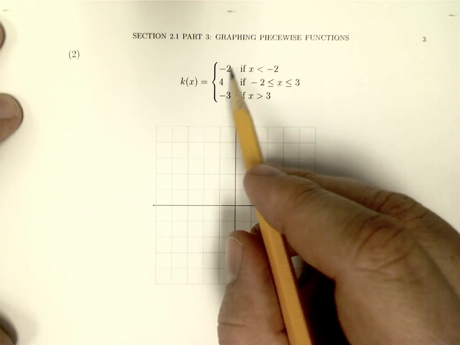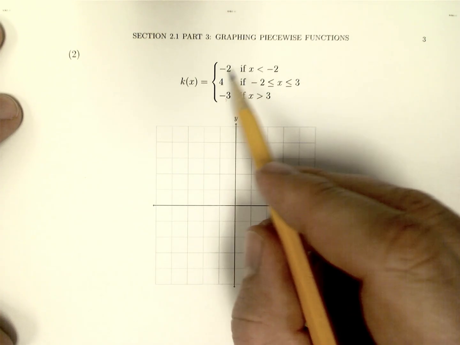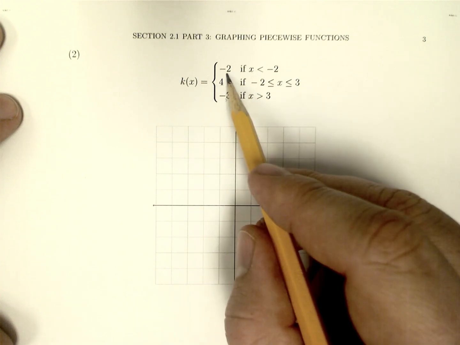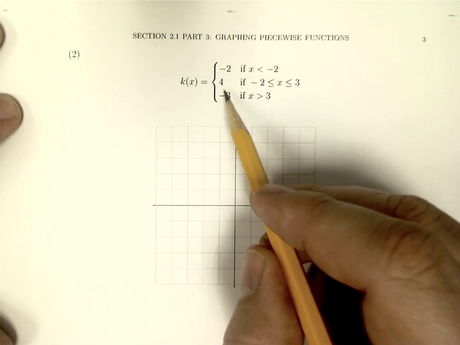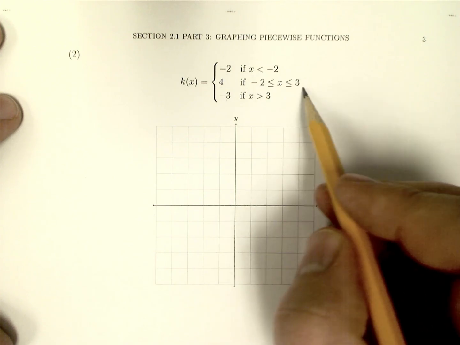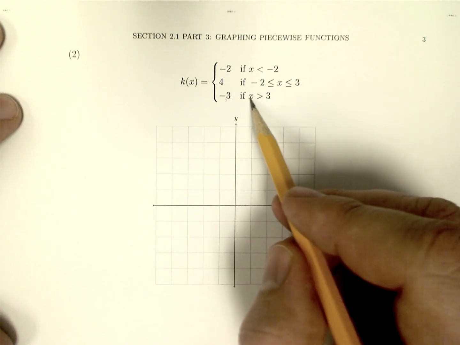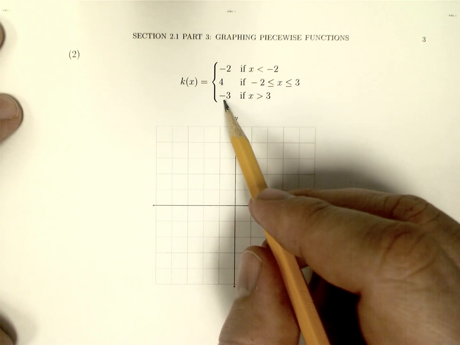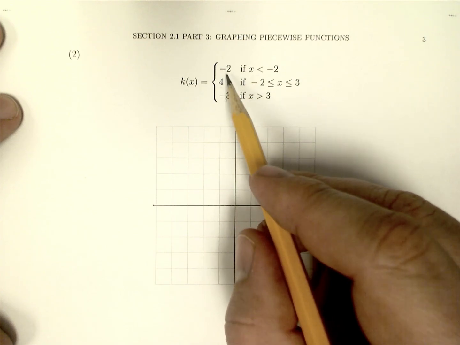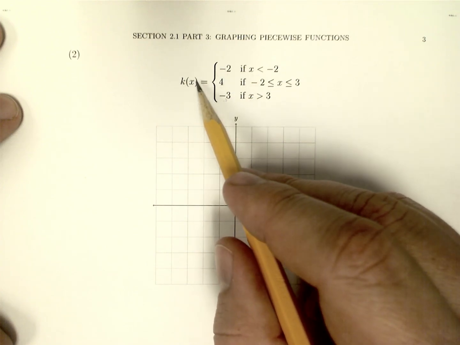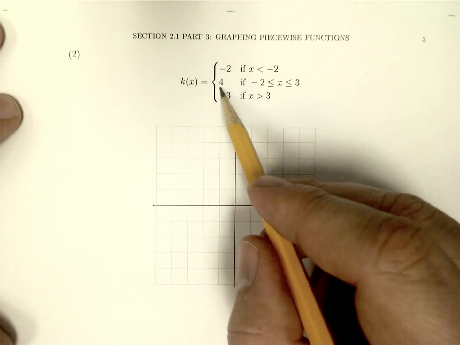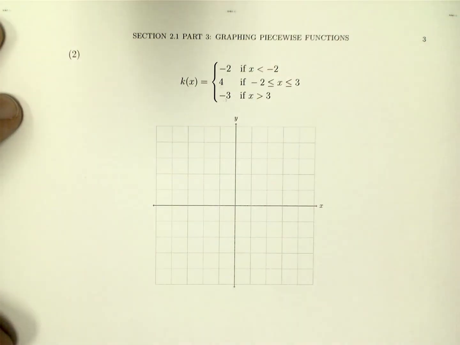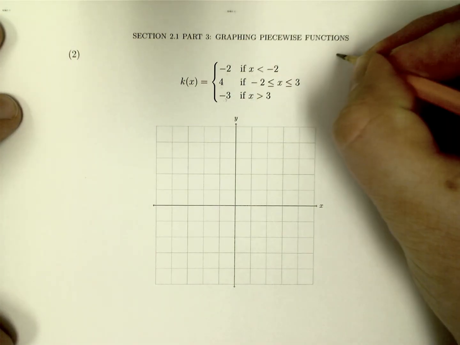This represents, so on this interval, when we try to plug in a number, our output is always -2. For this one, this interval right here, our output is 4. And for this interval here, our output is -3. So remember, k of x is the same thing as y. So this is y equals a number for all of these. And what do these look like? Well, these are all horizontal lines.